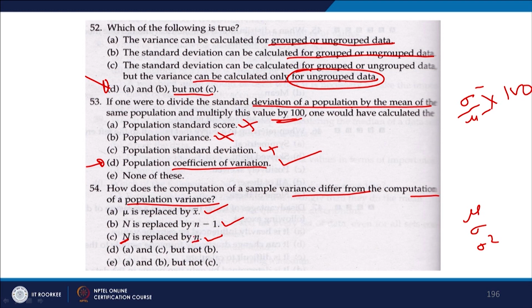So, what is the answer? A and C but not B, A and B but not C. So, this is not there. So, the correct answer is E, right, this is the correct answer.